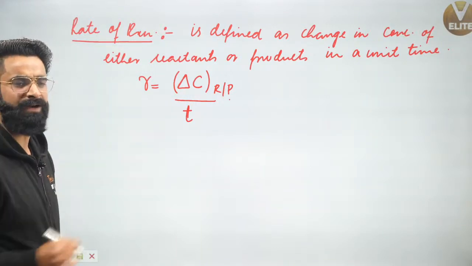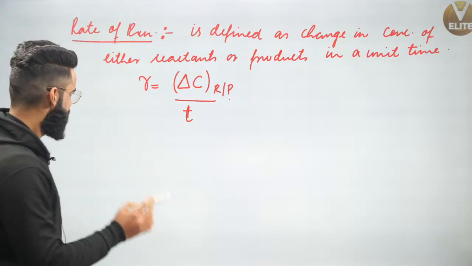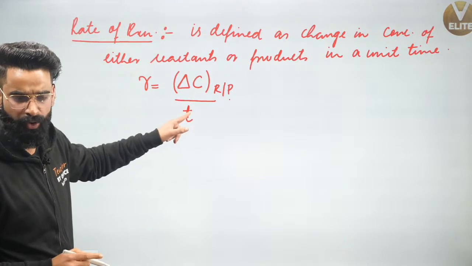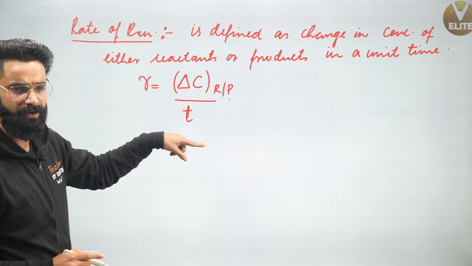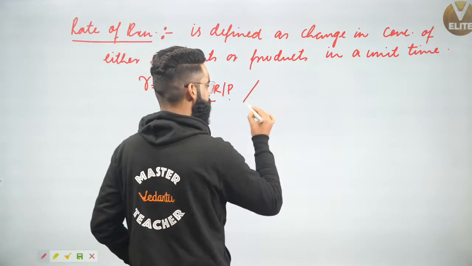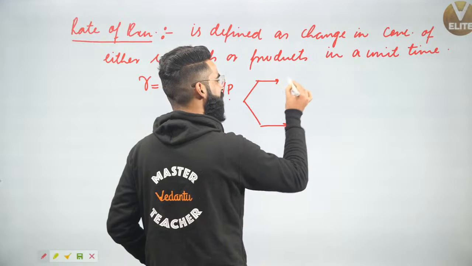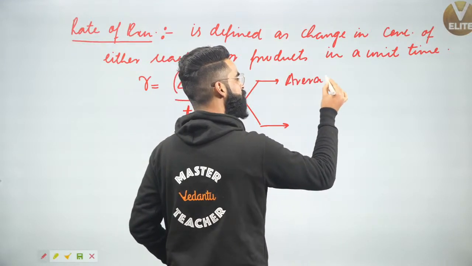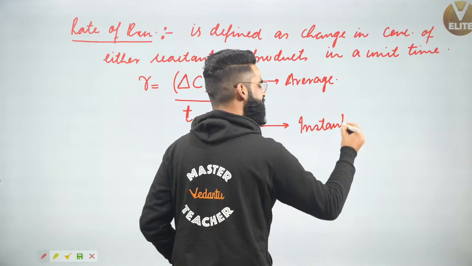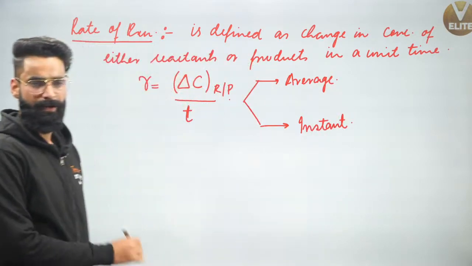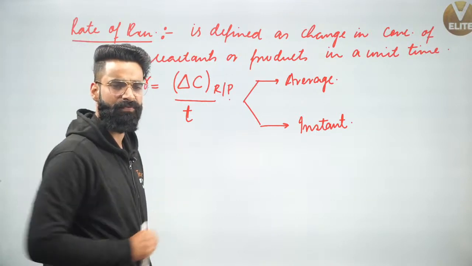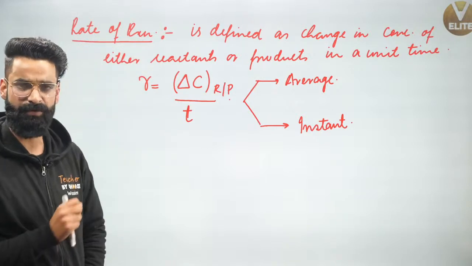Now people, understand one important thing right here. The rate of the reaction, which is defined as the change in the concentration of reactants or products in a unit time, we classify into two types. One is called the average rate of reaction, and one is called the instantaneous rate of reaction. I'm starting exactly from the basics, okay?